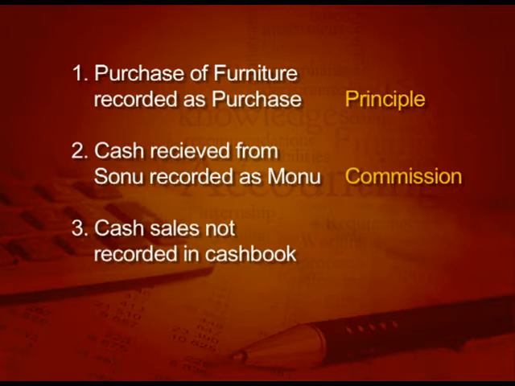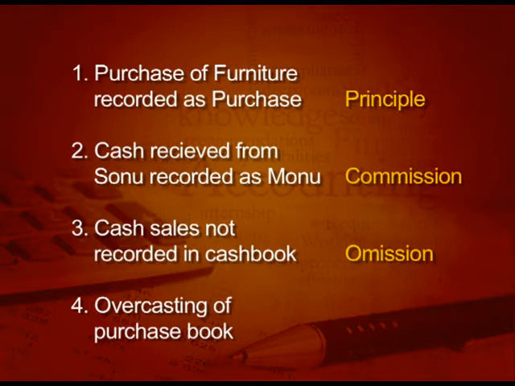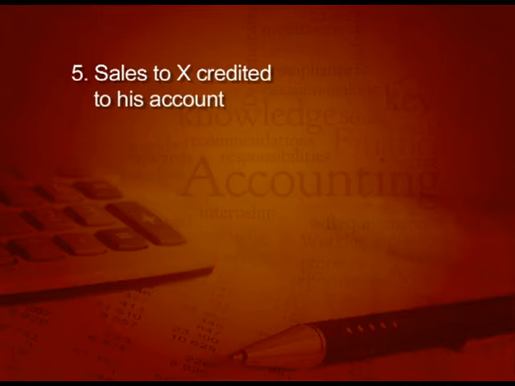Next one, cash sales not recorded in the cash book. Now, this is full omission. You have not recorded in the cash book, so it means it will not be posted in the ledger also. Next one, overcasting of purchase book. Overcasting means over totaling of the purchase book. Which kind of error is this? Yes, commission error.